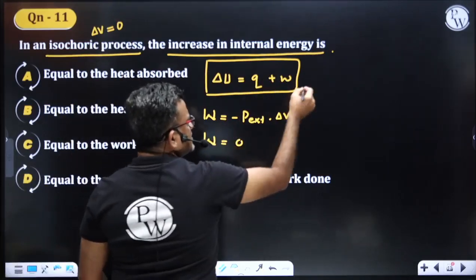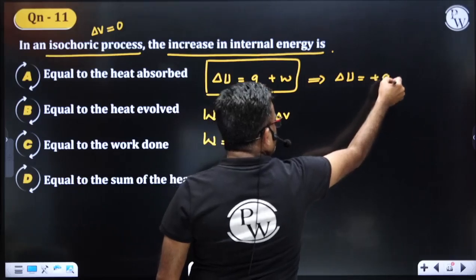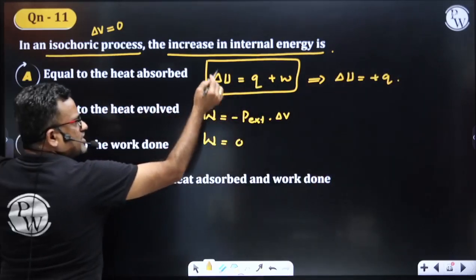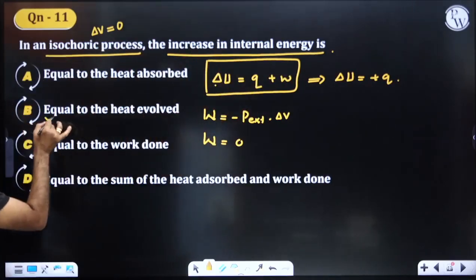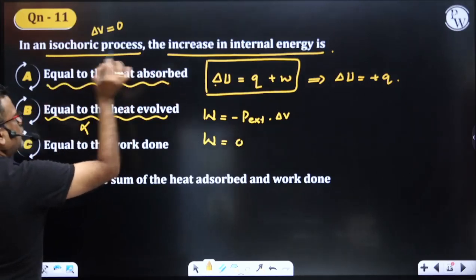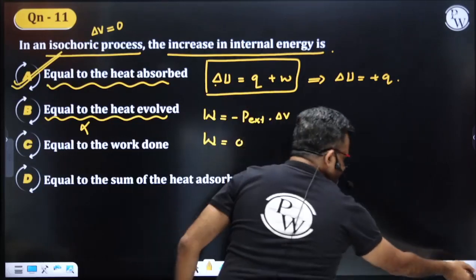If W is 0, delta U becomes equal to plus Q. What is plus Q? Heat is absorbed. So delta U is equal to heat absorbed. Delta U is not the amount of heat evolved. Delta U is equal to the amount of heat absorbed. Yes or no, students? Right.